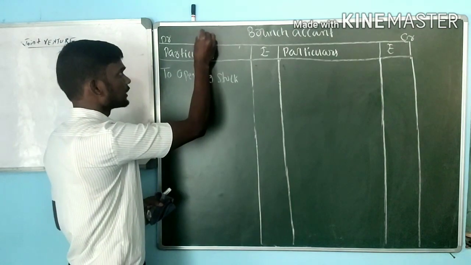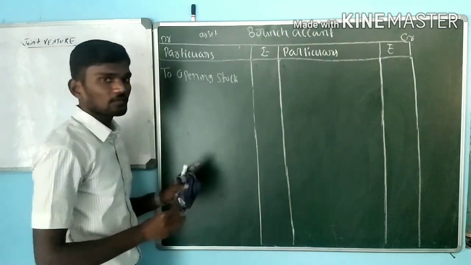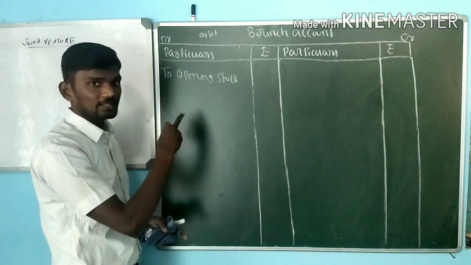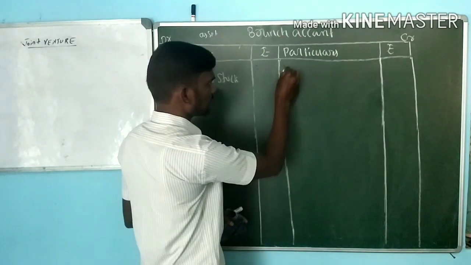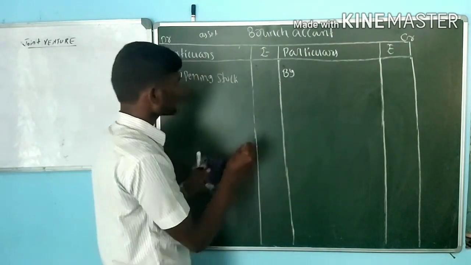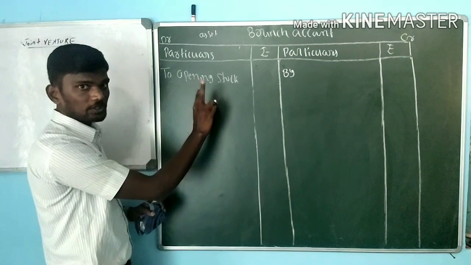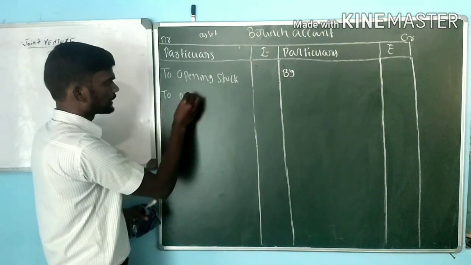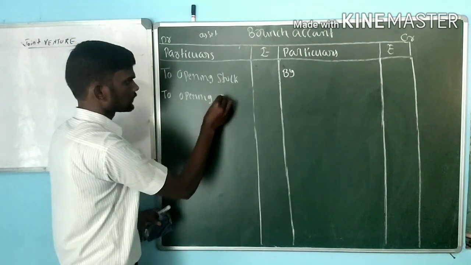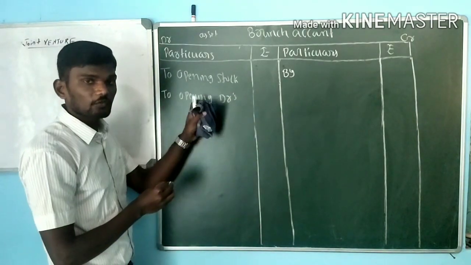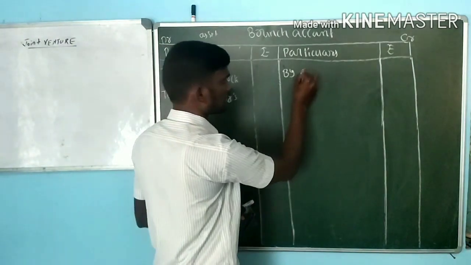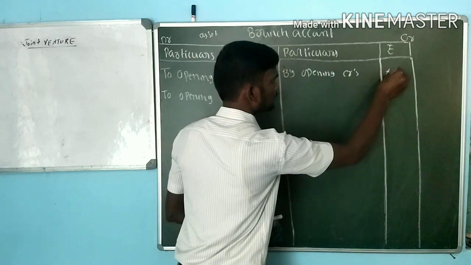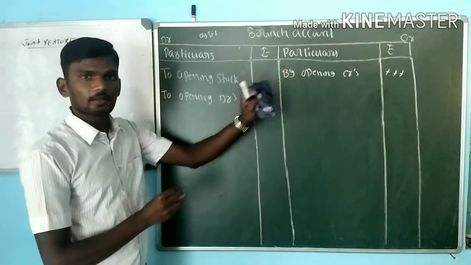Then any kind of assets. If given any kind of asset opening balance, we have to record it under the debit side. If given liabilities, any kind of opening value, we have to write it under the credit side. First one, we need to record opening stock, which is an asset, debit. Then any kind of opening debtors. If it is any kind of opening creditors, we have to record under the credit side, as it is a liability opening balance.